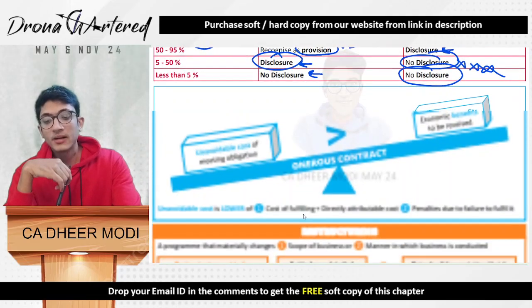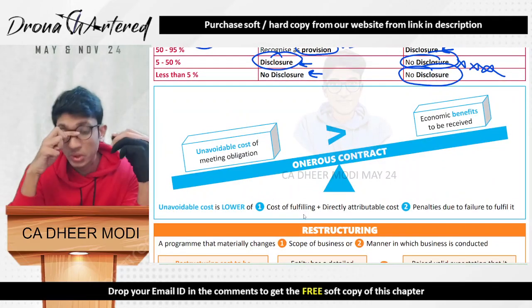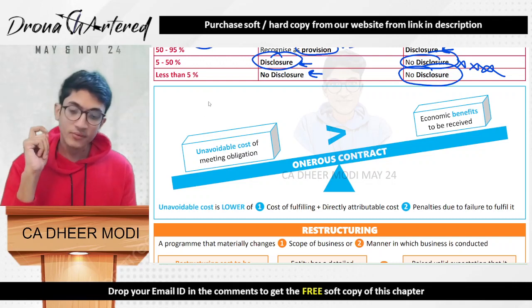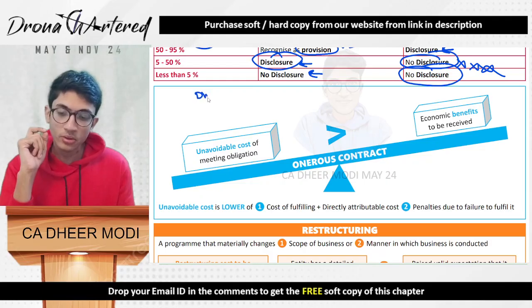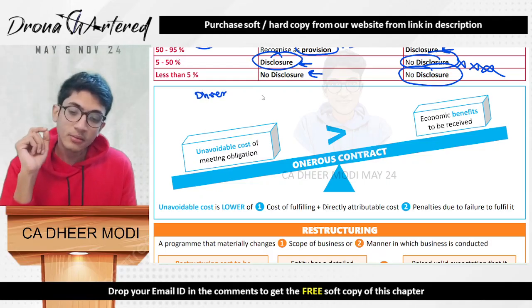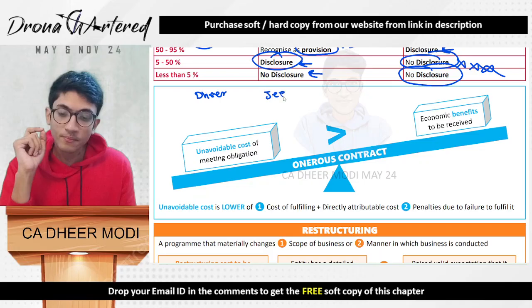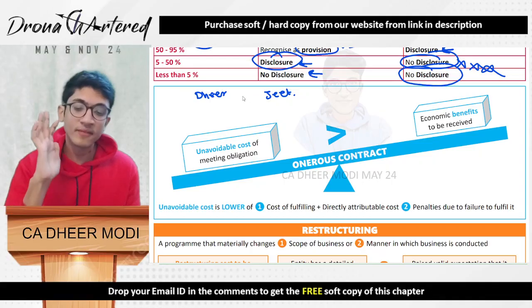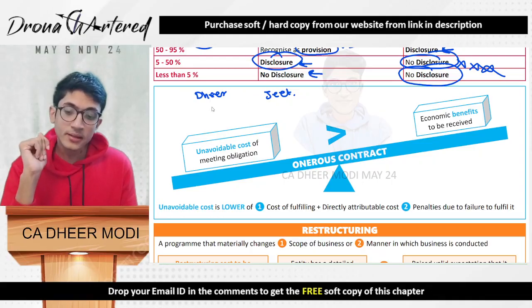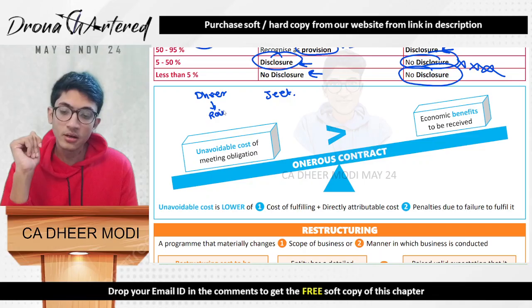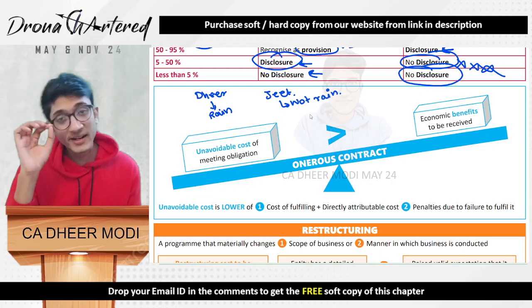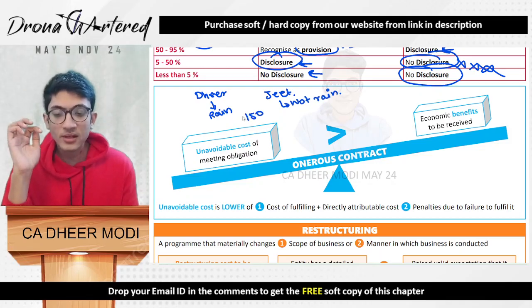Okay, next comes your onerous contract. Now, what is an onerous contract? Say, for example, suppose Dheer had a bet with Jeet. Hey, Jeet, do you think it will rain today or not? So, Jeet and Dheer have a bet whether it will rain or not. Dheer says that it will rain, and Jeet says that it will not rain. And whoever wins will get an ice cream of 150 rupees.